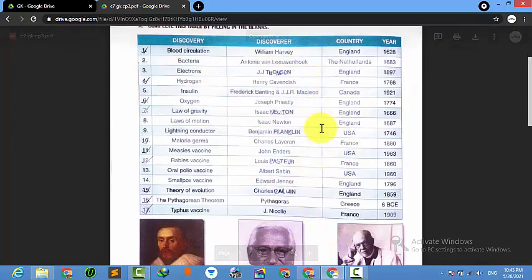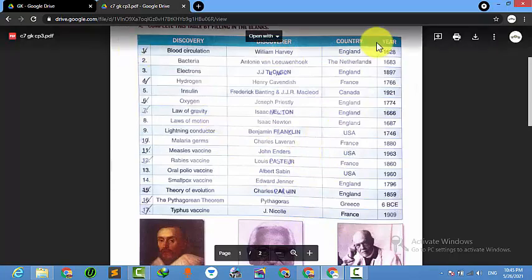I'm just giving you an example of how the question might come. You need to go through this. The important ones are the highlighted ones: bacteria, then hydrogen, then oxygen.